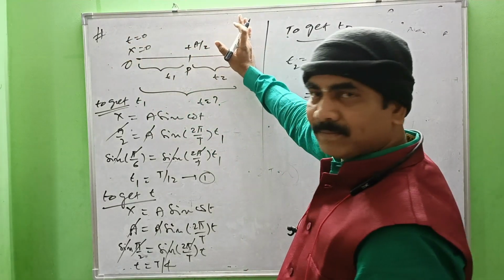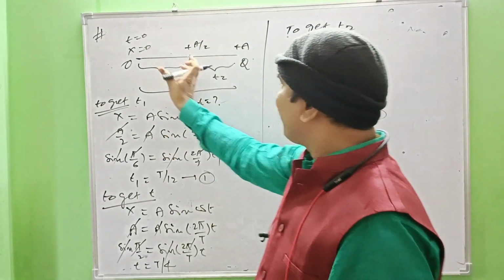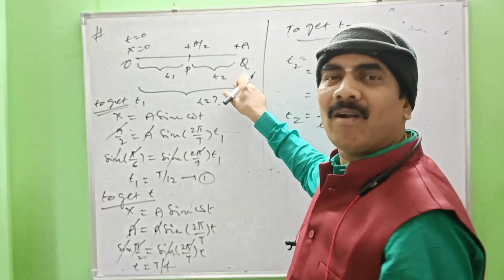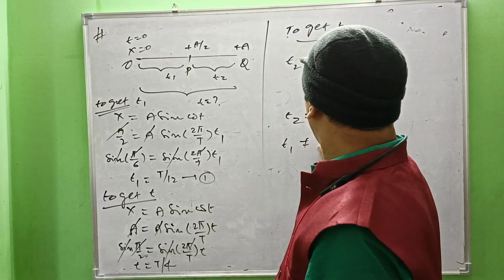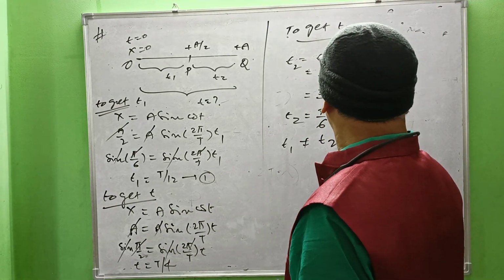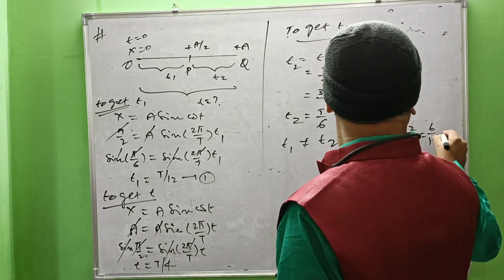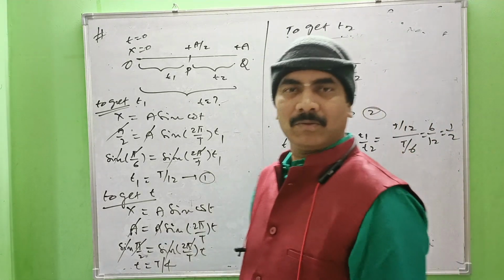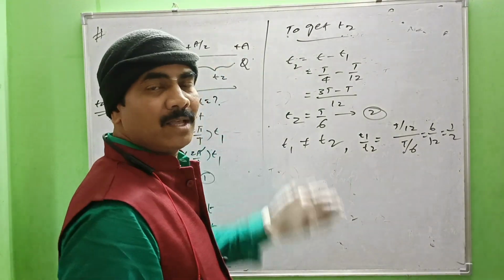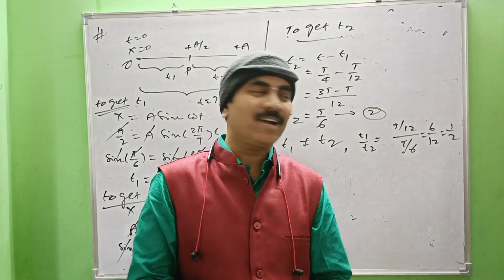From the mean position to the right, as displacement increases, retardation also increases. So even though the distances OP and PQ remain the same, the times are not the same. So T1 is not equal to T2. Moreover, T1 by T2 equal to T by 12 by T by 6, that is 6 by 12, that is 1 by 2. So what makes the difference to have different times even though path lengths are the same? Here the particle is under non-uniform acceleration or non-uniform retardation, right?